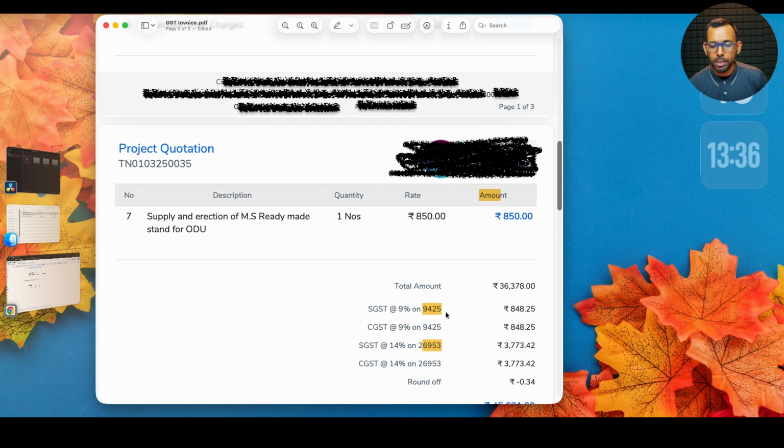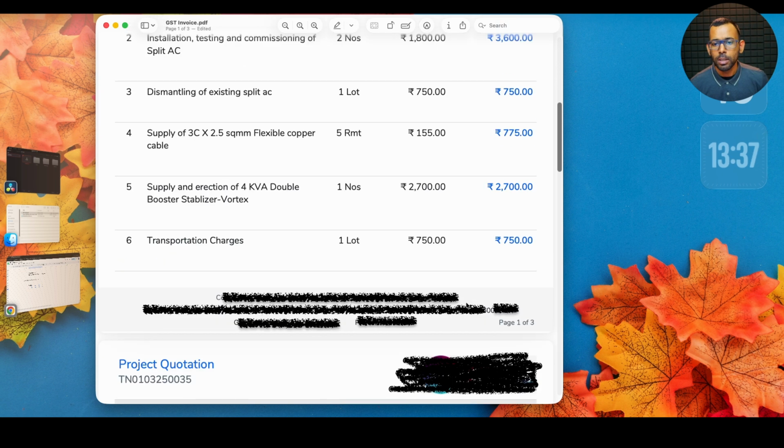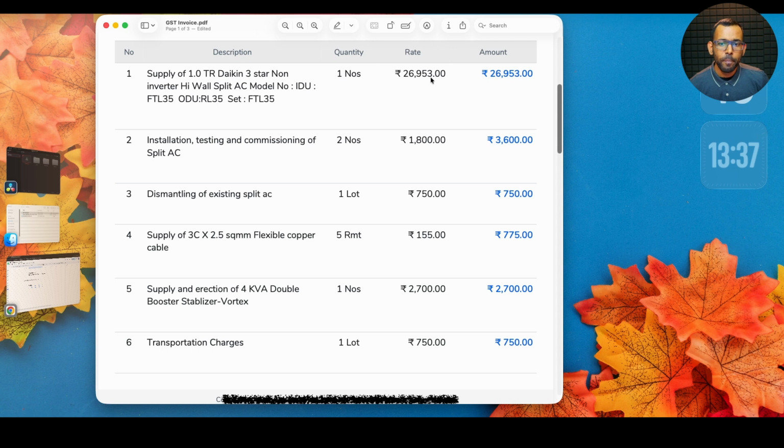But you see, the GST is applied on a separate basis, 9% and 14%. It is not a standard 14% or standard 9% applied on the final taxable value. This is because even though this is a composite supply, the seller has given a completely transparent breakup of each and every service that is involved. Therefore, you can apply whatever taxable rate specifically applies to that particular supply. Because GST for AC is 28%.